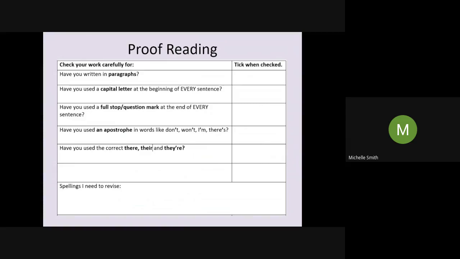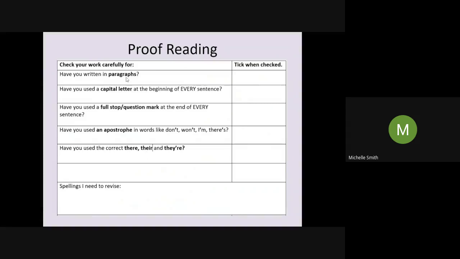And finally, if you've used any homophones, have you used the correct ones? So I've chosen there, their and they're here just because they're the most commonly misspelt words. So there, T-H-E-R-E, remember, would be like over there, for example, a place. T-H-E-I-R would be belonging to them, their. And finally, T-H-E-Y apostrophe R-E is short for they are. Go through, if you've used there at all in your writing, make sure you've used the correct there.